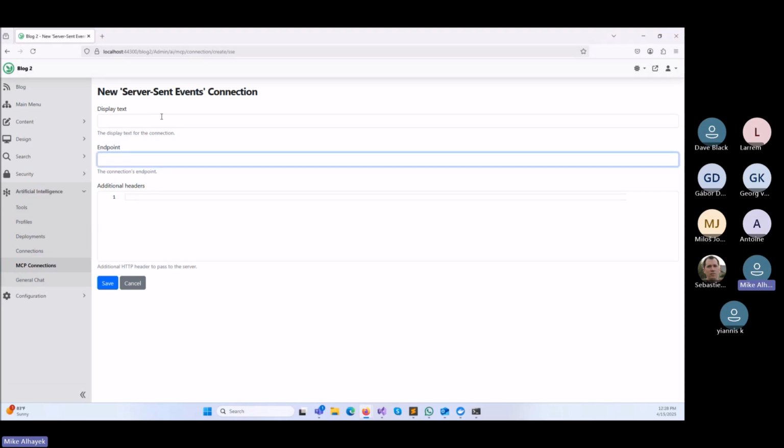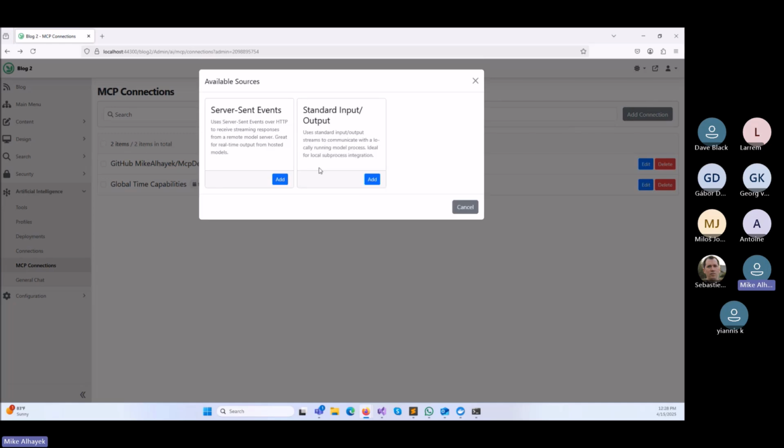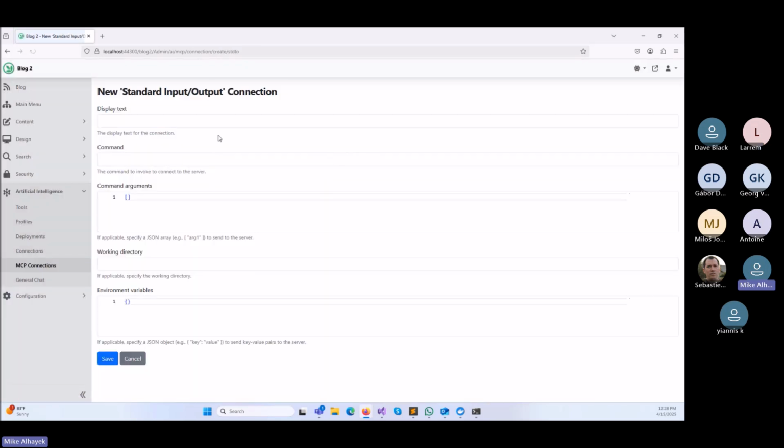You can put the endpoint for that server and it will connect using HTTP. But you can also select standard input output, which allows you to connect to a local machine. So in this case, let's say you have a Docker container that you want to run the server on, and then you're able to create that connection and it will call that local server.